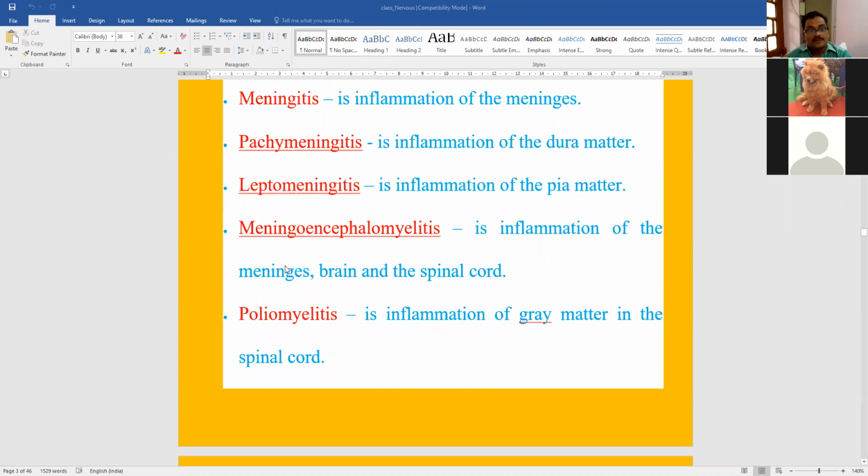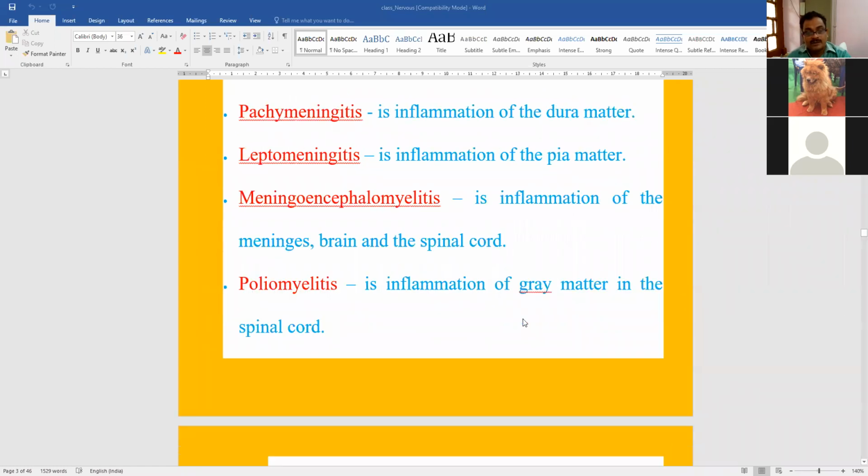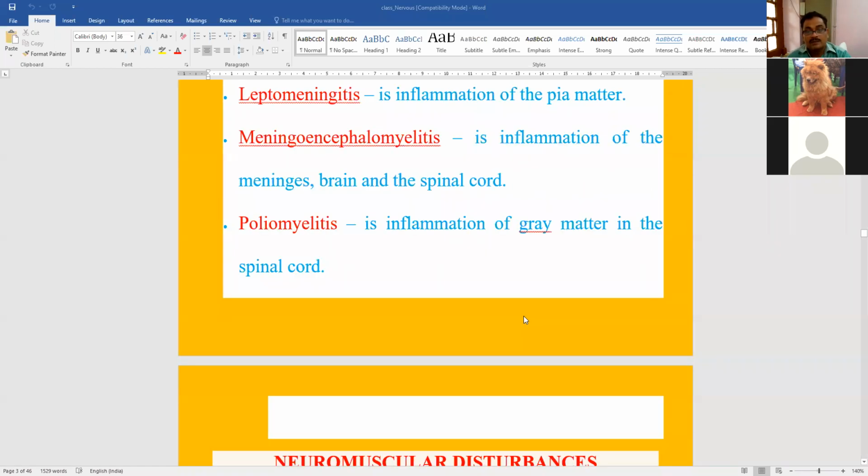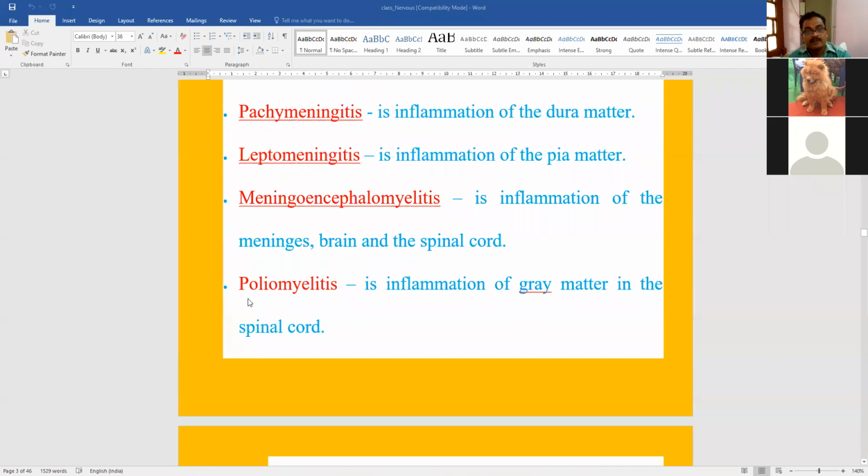Second is meningoencephalomyelitis, inflammation of meninges, brain, spinal cord. Poliomyelitis, inflammation of gray matter of the spinal cord. And if you talk about the inflammation of the white matter, it will be leukomyelitis.